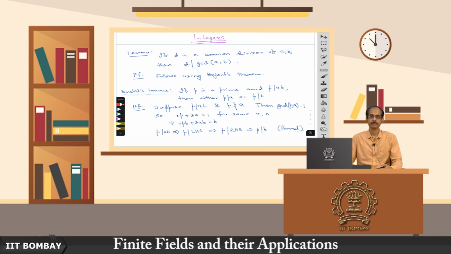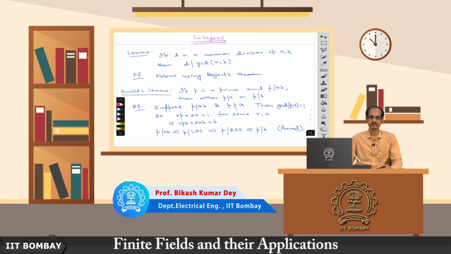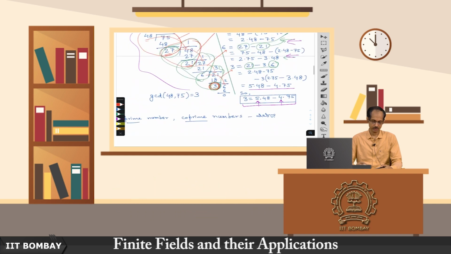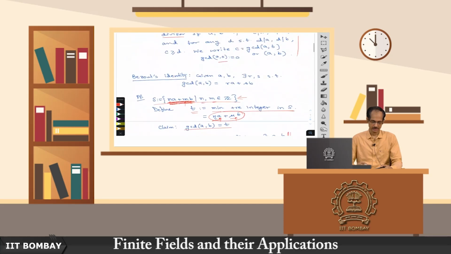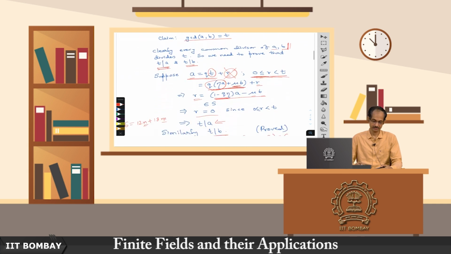Okay, hello everyone. We will continue our discussion on integers in this video, and we have learnt about GCD and a very important result known as Bezout's theorem, as stated here, which says that given two integers a and b, their GCD has an expression of the form Ra plus Sb, some integer times a plus some integer times b, but these integers can be positive or negative.